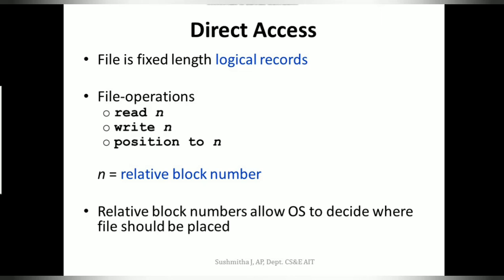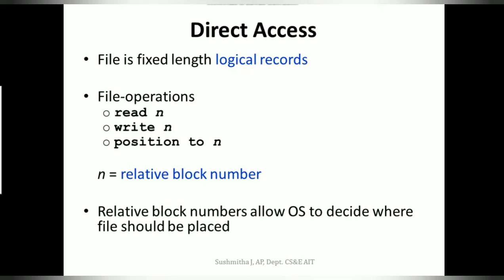If you remember previously in the sequential access, we had read next, write next, and position to the beginning. So from the pointer, you could have just read the next bulk information that is there. But in case of your direct access, we directly access a particular block.